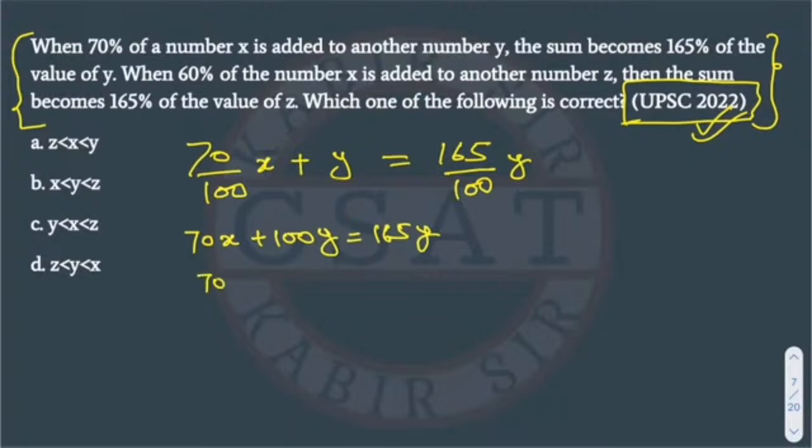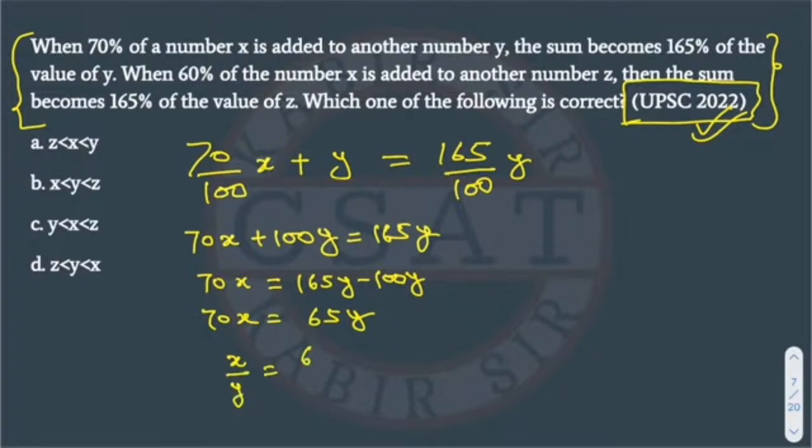When we solve this further, it will become 70x, 100y will go this side, right? So it will become 165y minus 100y. So it will become 70x is equal to 65y. Now we will write it as x upon y is equal to 65 upon 70. Now we can divide this by 5, right? So it will be 13 by 14.